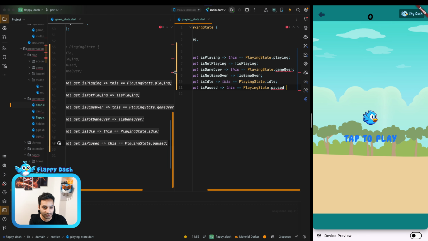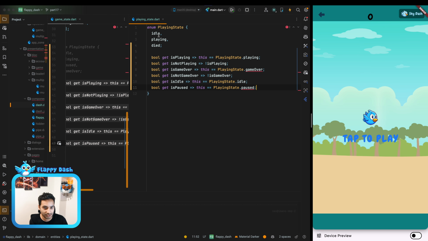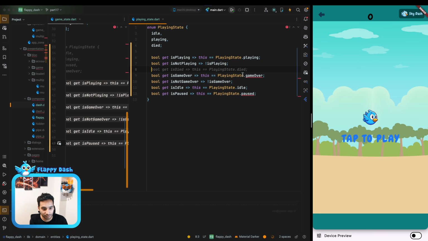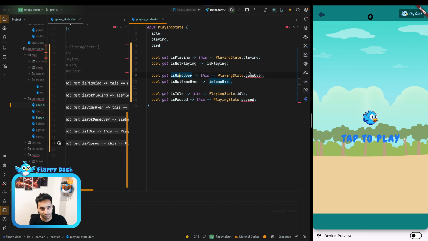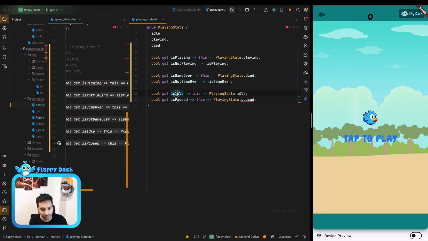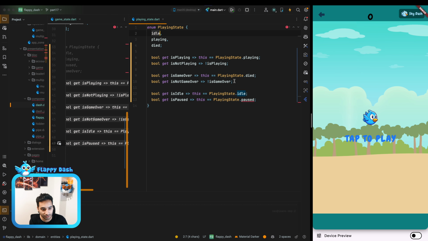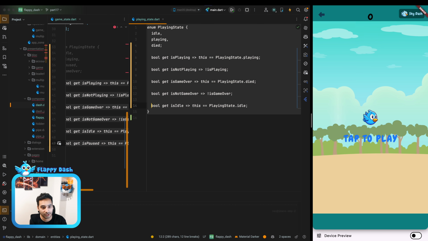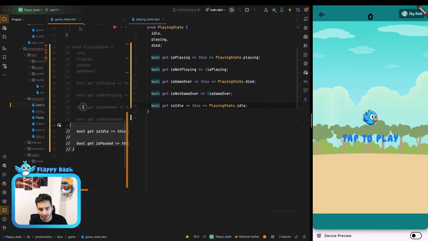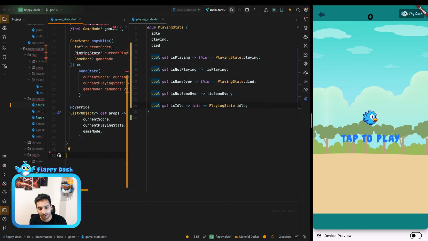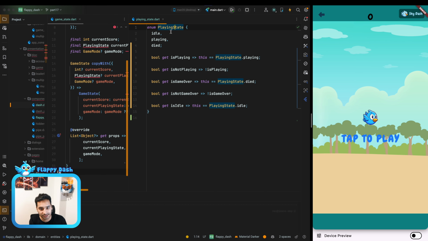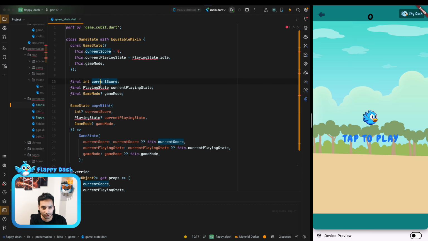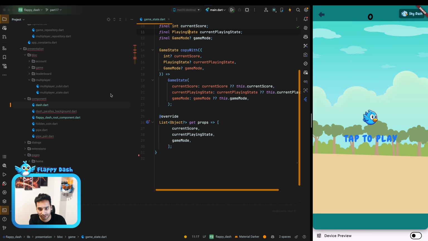For example, is playing is when the playing state is playing, and is game over or is died is for when you are died. And also we have idle, that is for when you are idle. And we don't have is paused, so I'm gonna remove it. Now I can just use the new playing state that we have here. So I'm gonna import it. Yeah, we don't have any error here.